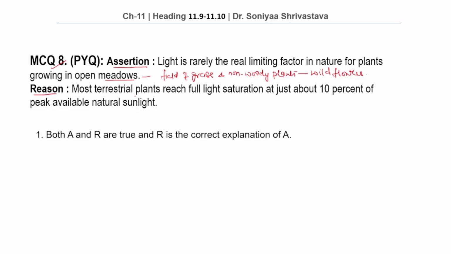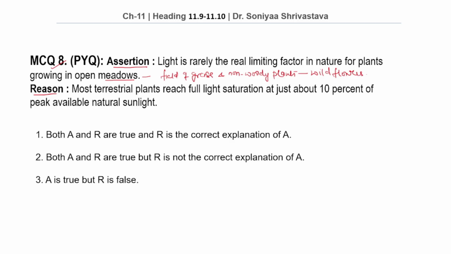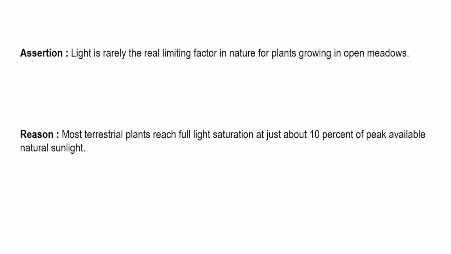So before coming to the options, let's see our assertion and reason and the connection between them. So what is the assertion given here? That light is rarely the real limiting factor in nature for plants growing in open meadows.